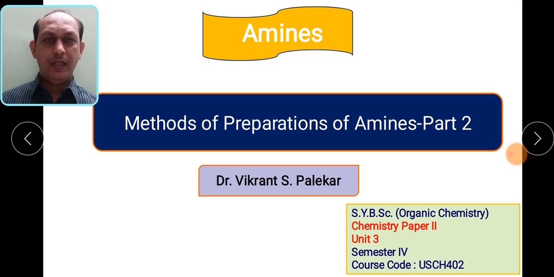In the earlier part, we have seen the basic nomenclature and the effect of substituents on the reactivity of amines. Then, in the last part, we have seen the preparation of amines, in which we saw how amines can be prepared by catalytic reduction of nitro compounds using nickel, platinum, or palladium catalyst. Then we saw another method by which nitro compounds can be converted into amines by using iron, zinc, or tin metals along with acids such as HCl.